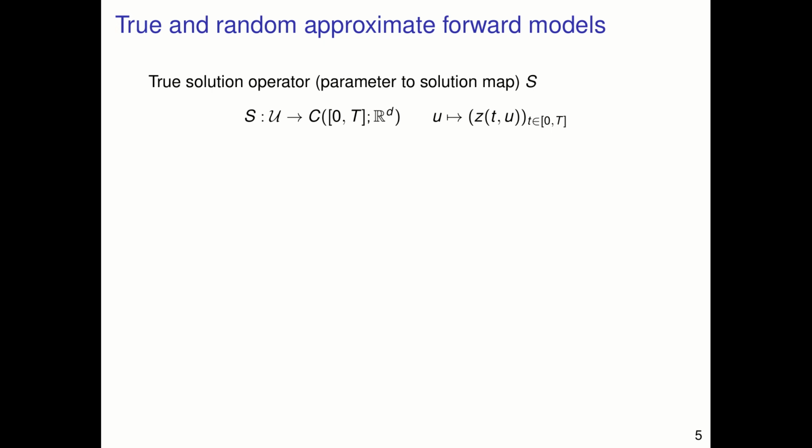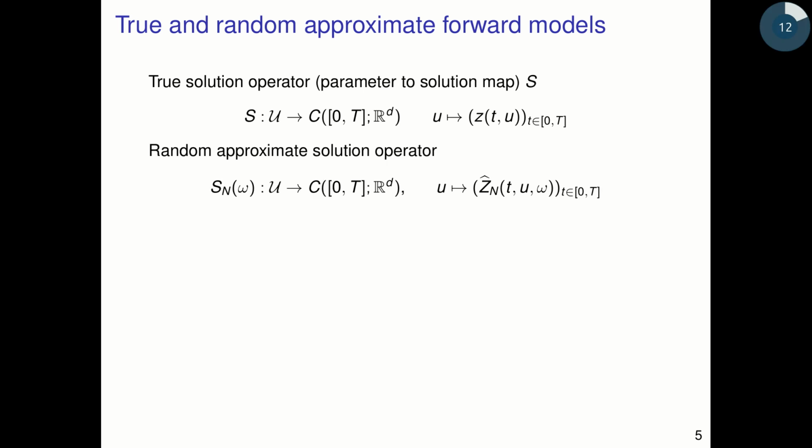Let's move on to consider true and random approximate forward models. Consider the true solution operator, otherwise known as the parameter to solution map S. S maps the parameter space U to the space of continuous trajectories on 0 to T, taking values in Rd. So it sends a single parameter U to a trajectory, which is the solution of the initial value problem with the parameter value U in the vector field and in the initial condition as well.